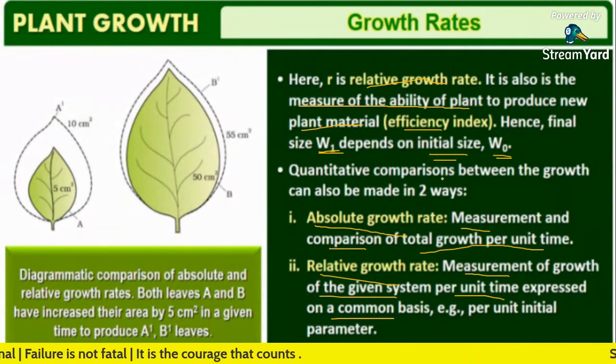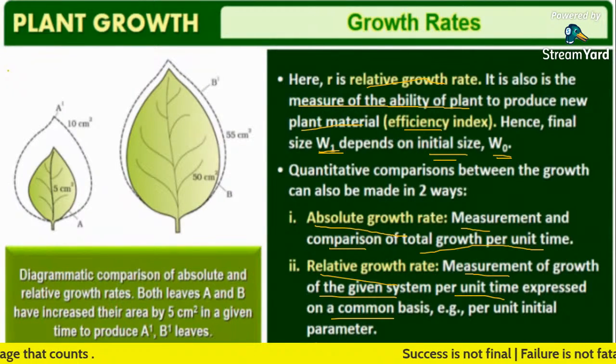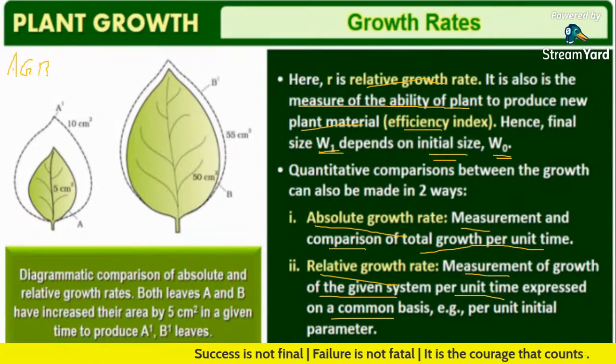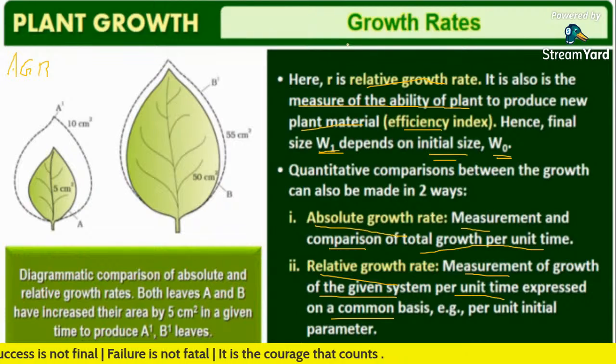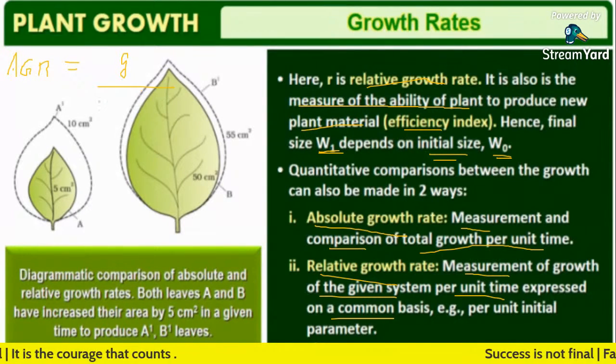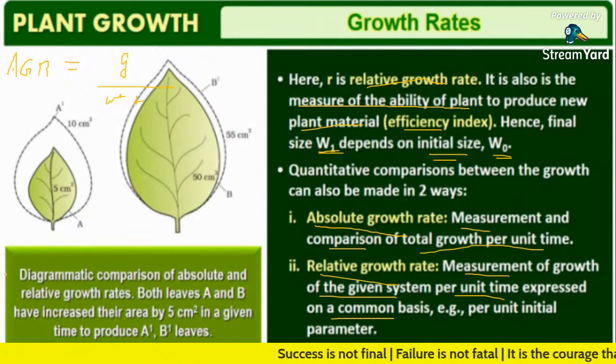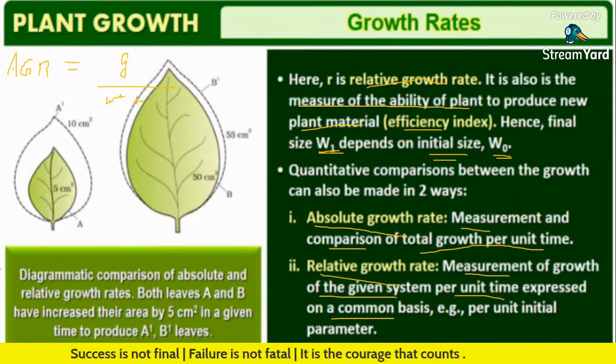Absolute growth rate, or AGR, means growth per unit time.